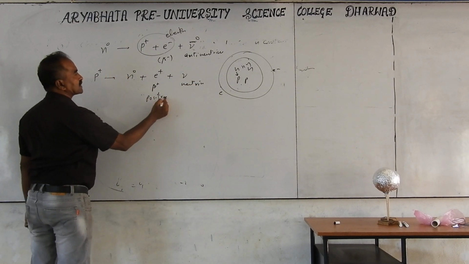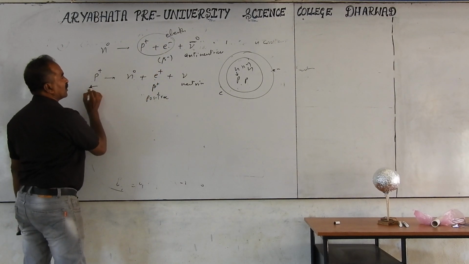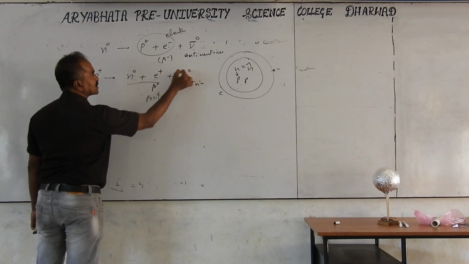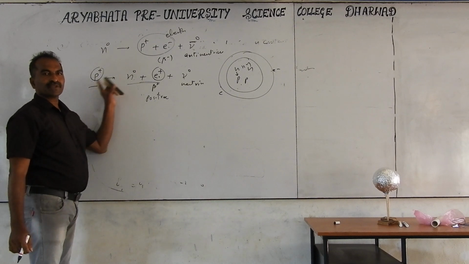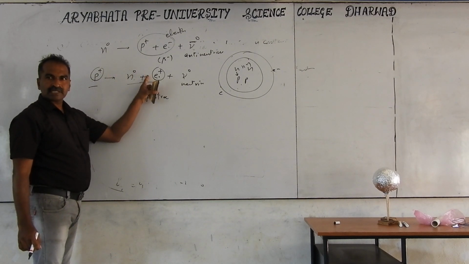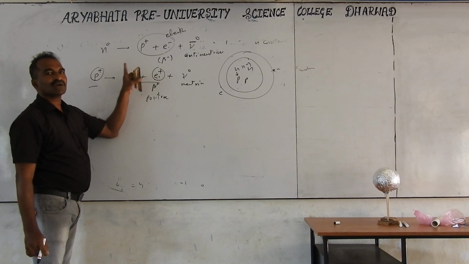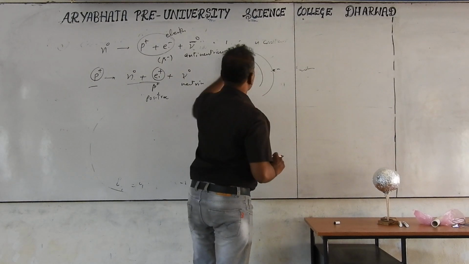This positron is an antiparticle of the electron. If you check the charges, before the reaction there is positive charge, and after the reaction there is positive charge of the same value. Here there is no charge, and here also no charge. The electron charge and the positron charge are equal in magnitude, the same value, so like charges are produced, plus before and after. So this is nothing but charge is conserved. Charge is the same before and after the reactions.